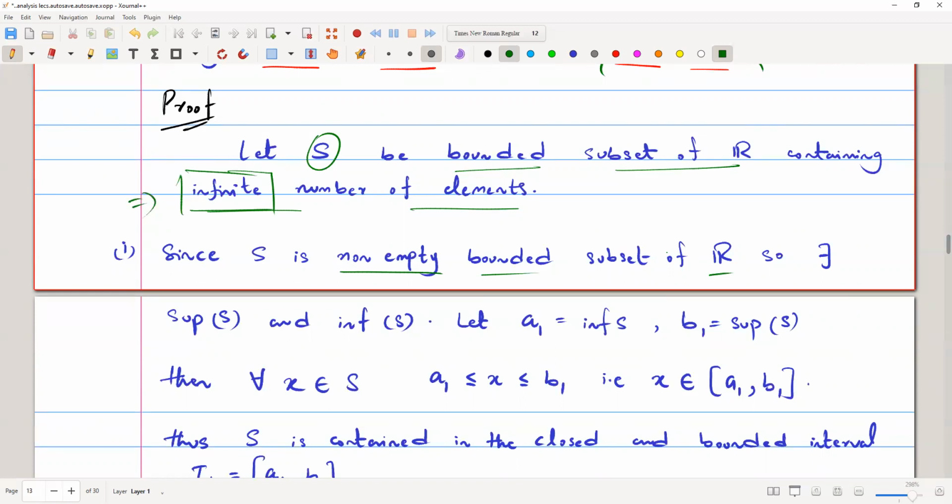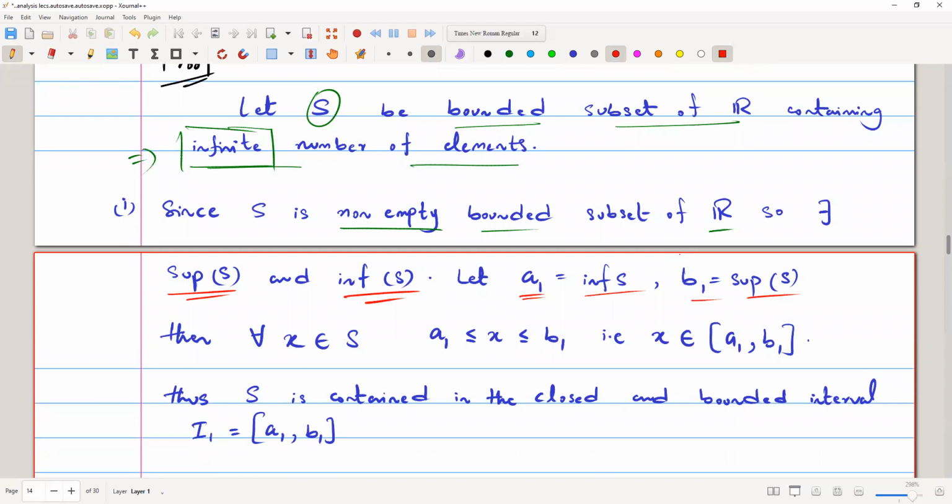So since S is a non-empty bounded subset of R, there exists a supremum. We talked about this: if it's bounded, it has a supremum and infimum. Then let A1 represent the infimum of the set and B1 represent the supremum of the set.